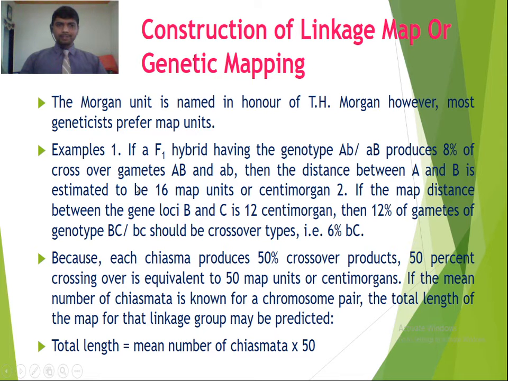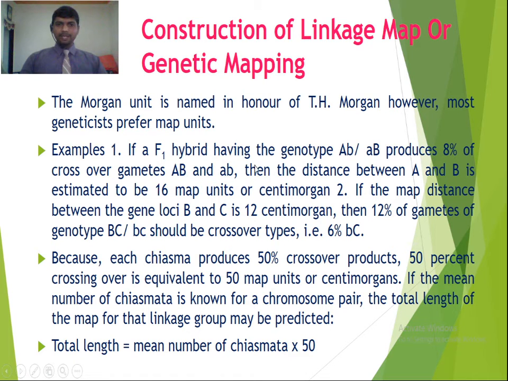For example, if an F1 hybrid having the genotype capital A small b / small a capital B produces 8% of crossover gametes, capital AB and small ab, then this is the outcome of a hybridization experiment.